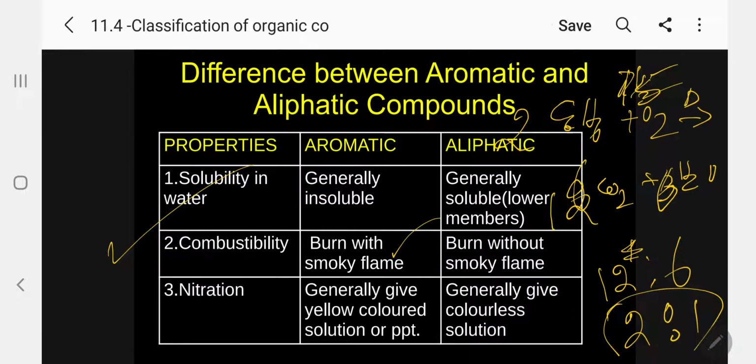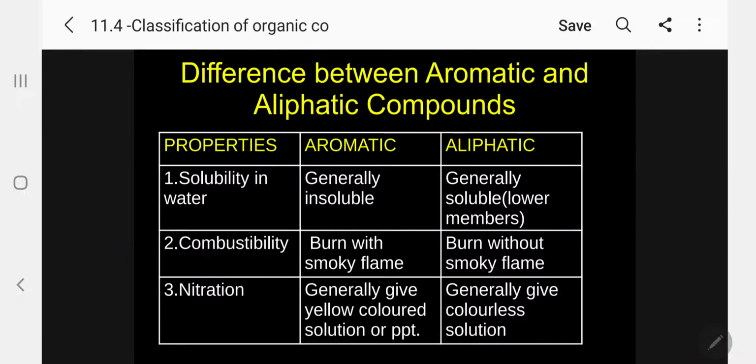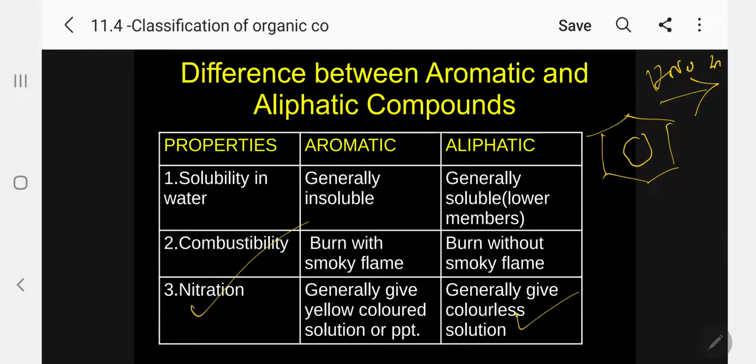Very, very important. The second important test is nitration. This is another most important one. Normally, aromatic compounds generally give a yellow colored solution or precipitate, whereas aliphatic compounds generally give a colorless solution. The exception here is acetone. Now let me explain why color appears. Let me take benzene and do the nitration, heating with a mixture of nitric acid and sulfuric acid. The compound formed is nitrobenzene.